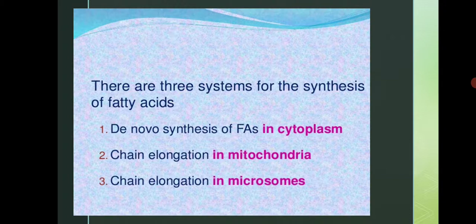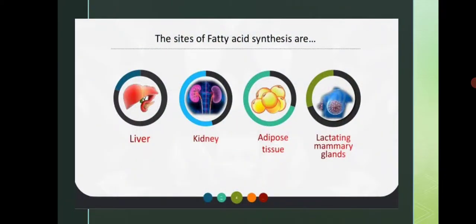We are going to see the first system, called de novo synthesis of fatty acids, which takes place in the cytoplasm. De novo means new synthesis, naya. So de novo synthesis means new synthesis of fatty acid, which takes place in the cytosol of the cell.